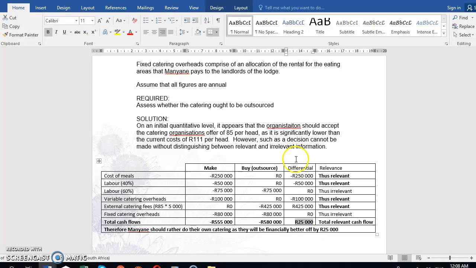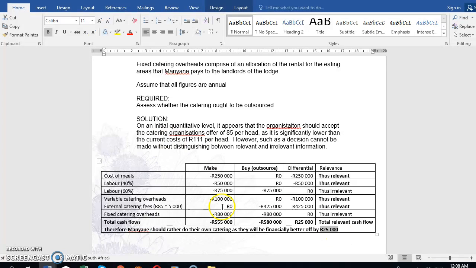You can ignore the differential column and just look at these totals. If we do the catering ourselves, we're going to incur costs of 555,000. If we outsource, we incur costs of 580,000. I would rather incur costs of 555 than 580. So we would be better off doing the catering ourselves by 25,000.